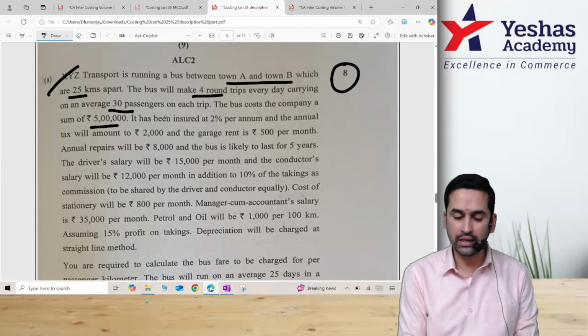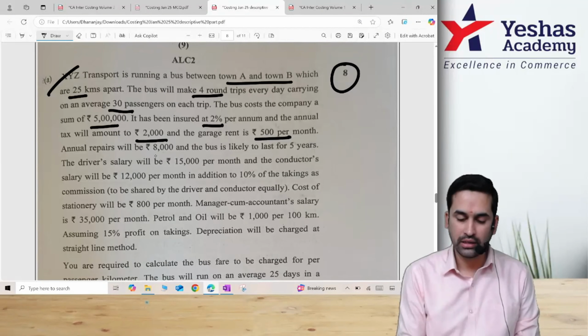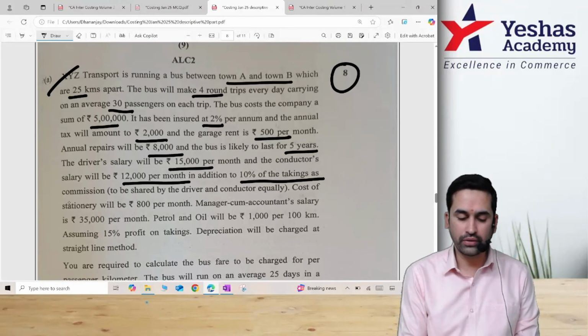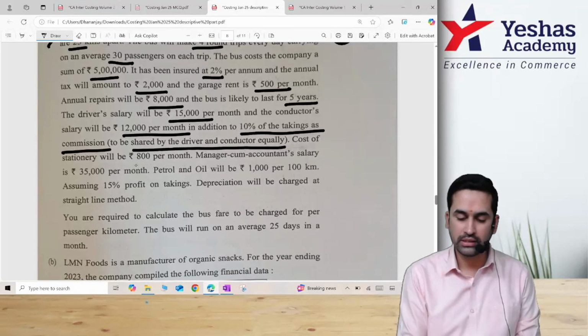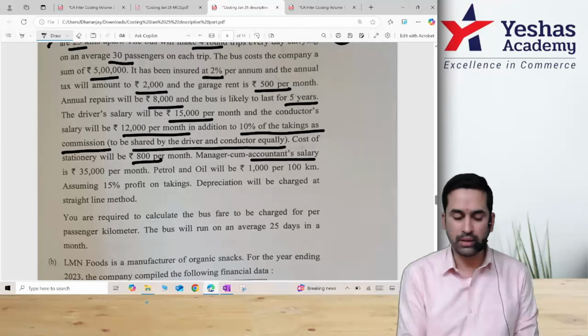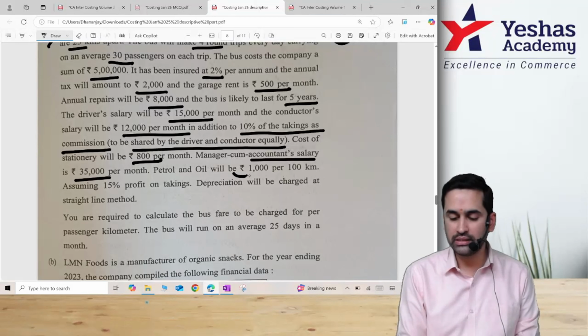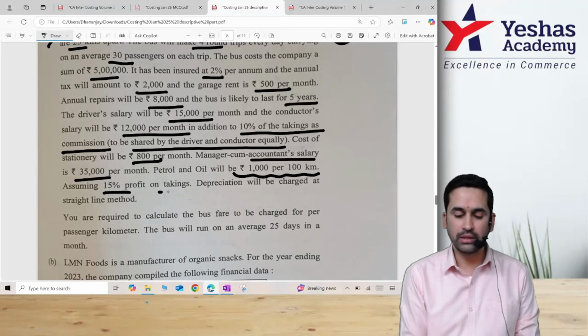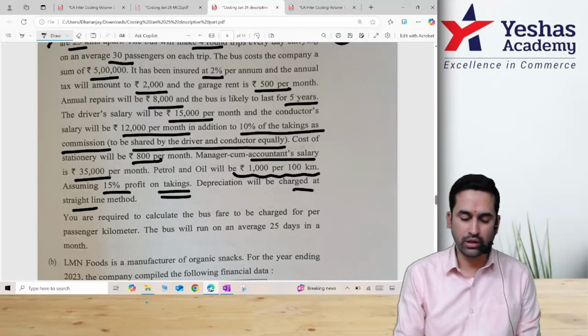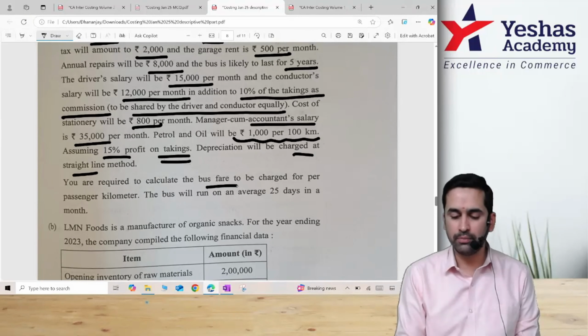Bus will cost 5 lakh, insurance 2%, annual tax, garage rent, annual repair, 5 years life, driver salary, conductor salary, 10% of takings as commission to be shared equally between driver and conductor. Stationery given, manager and accountant salary, petrol and diesel 1000 rupees for 100 kilometers, 15% profit on takings, depreciation on SLM. You are required to calculate the bus fare to be charged per passenger kilometer.